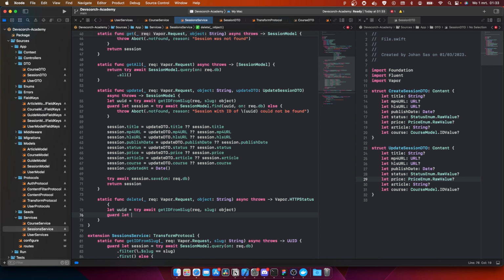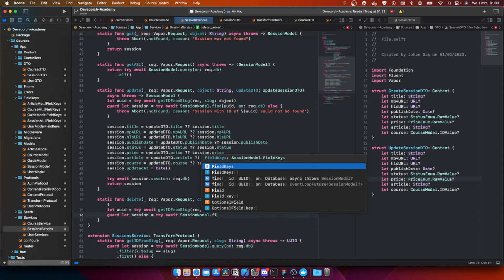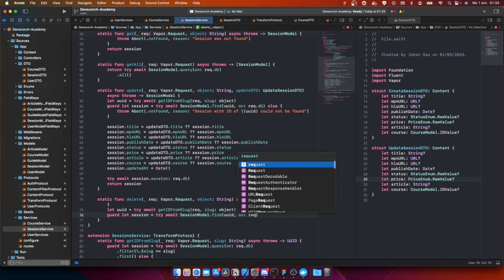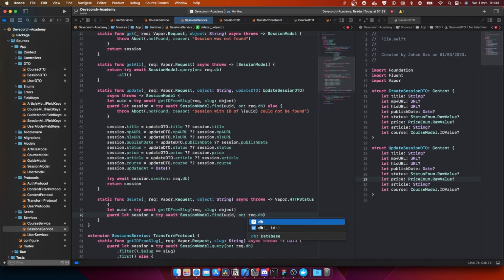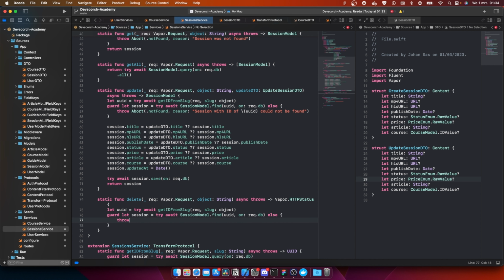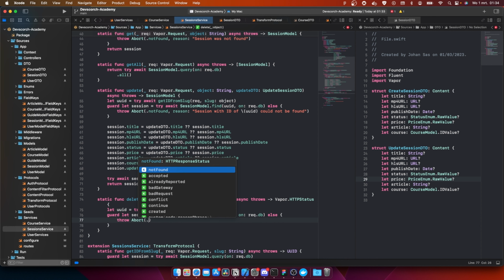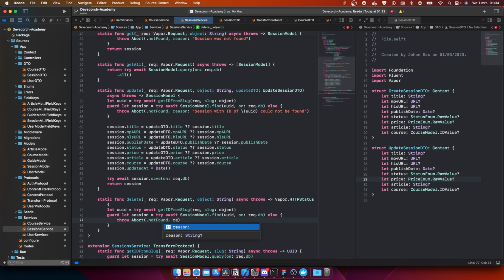Then guard let session is equal to try await session model dot find UUID on rec.db else throw abort dot not found, reason: session with ID of UUID could not be found.